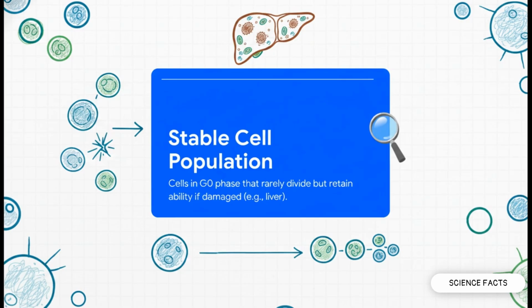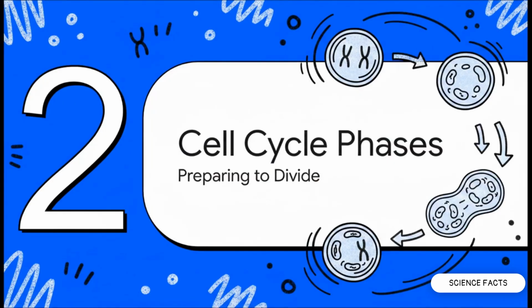Take your liver cells, for example. They rarely divide, maybe once every year or two, and they mostly just hang out in a resting phase we call G0. But if the liver gets damaged, these cells can absolutely be called upon to step up, re-enter the cycle, and divide. Moving on to Section 2, phases of the cell cycle.